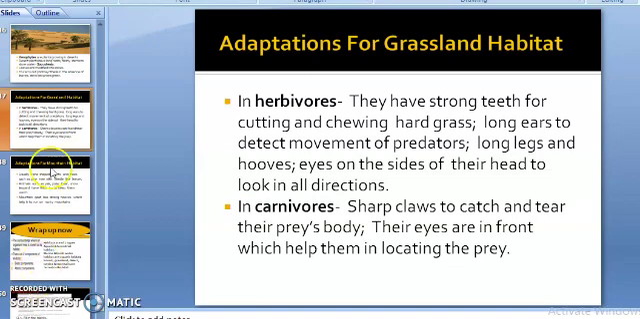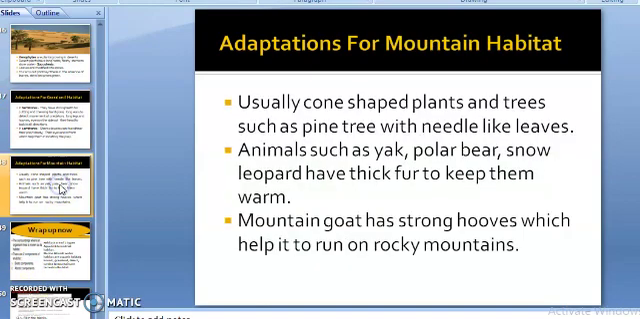Now see adaptations in mountain habitat. A wide range of terrestrial plants and animals are found in the mountain habitat. It is usually cold in mountains. Sometimes there is snowfall in mountains. Plants growing in mountains have many adaptive features. The shape of the plant is usually conical, such as you must have seen in pine trees. The trees found in this habitat have sharp needle-like leaves which help the snow to slide down easily, so that it prevents the plant from rotting.